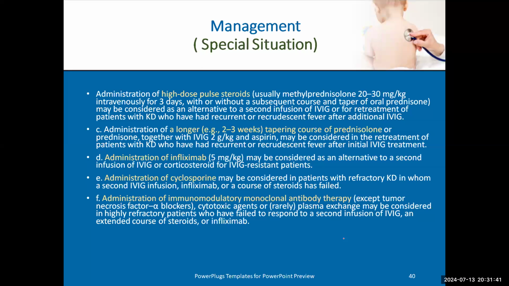If he doesn't respond to IVIG with one of these alternatives, whether high dose pulse steroids, prednisolone, or infliximab, we can start cyclosporin. If he doesn't respond to cyclosporin, the last thing is immunomodulatory monoclonal antibody therapy.